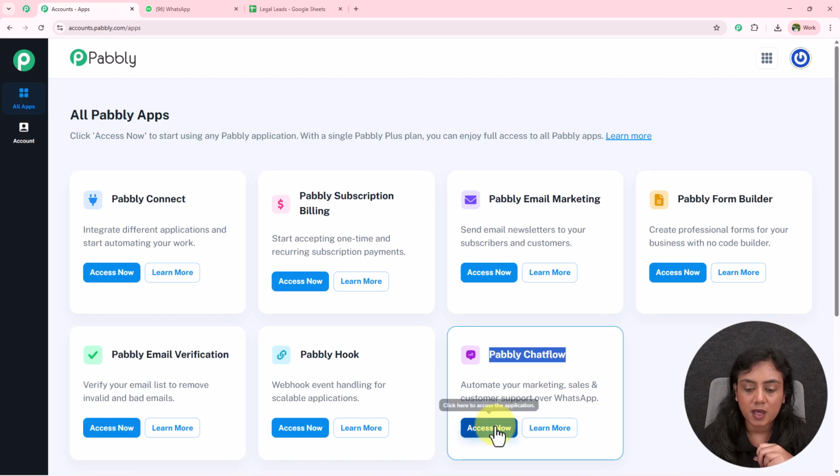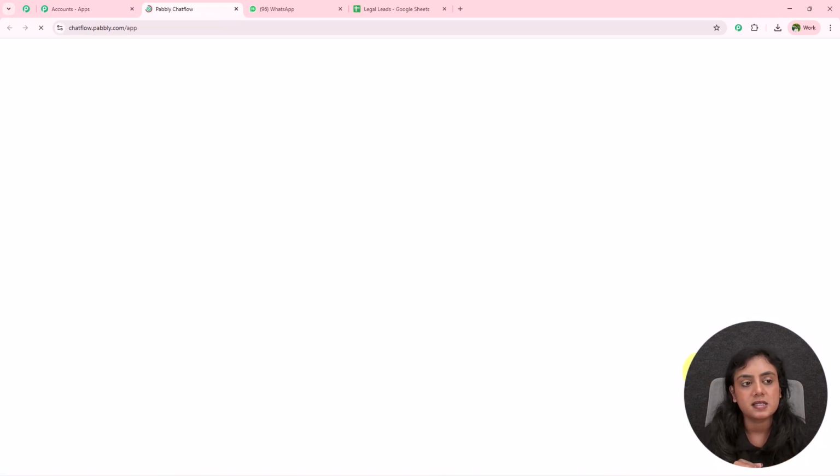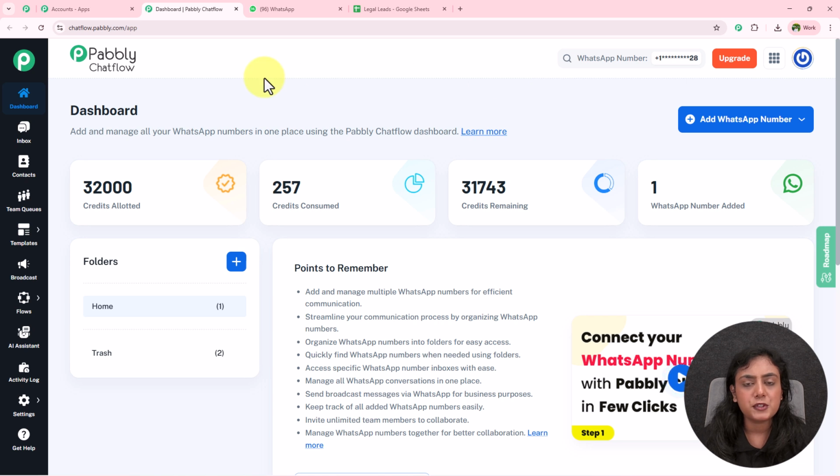As I want to use Pabbly Chatflow, I'm going to click on the Access Now button. Then Pabbly Chatflow's dashboard is going to appear in front of you. Now over here, Pabbly Chatflow is an amazing tool for businesses to send WhatsApp messages and manage WhatsApp conversations easily and efficiently. Inside Pabbly Chatflow, you can add multiple WhatsApp numbers at once.